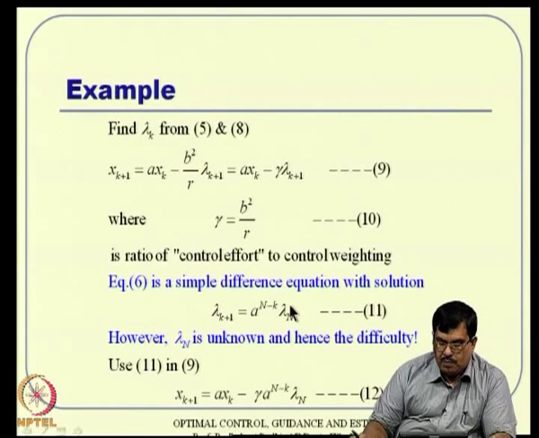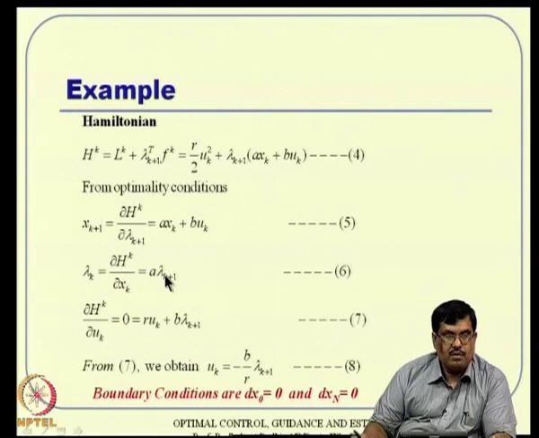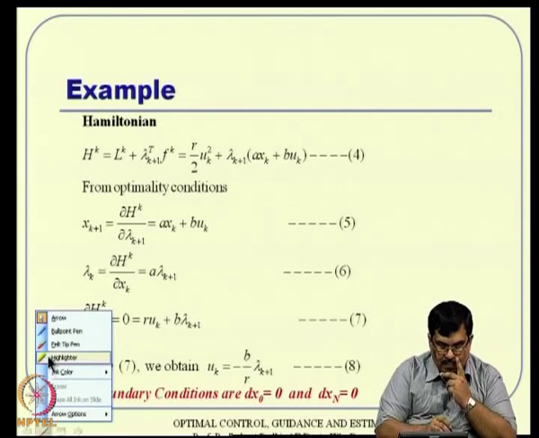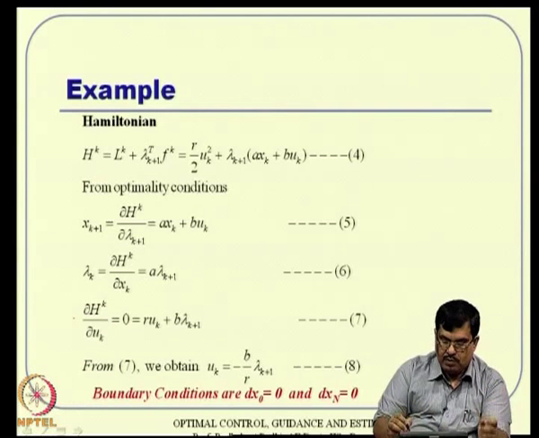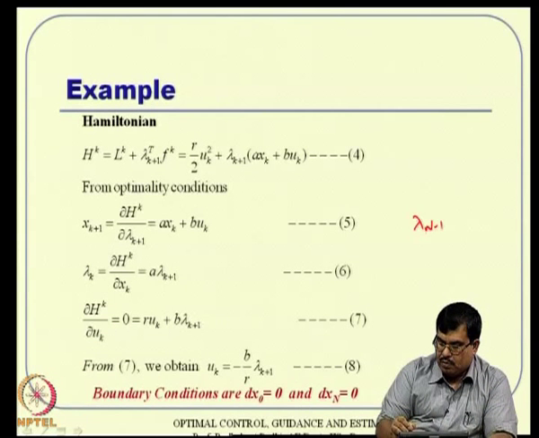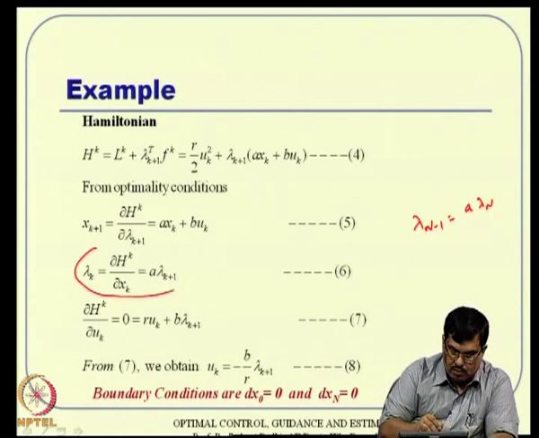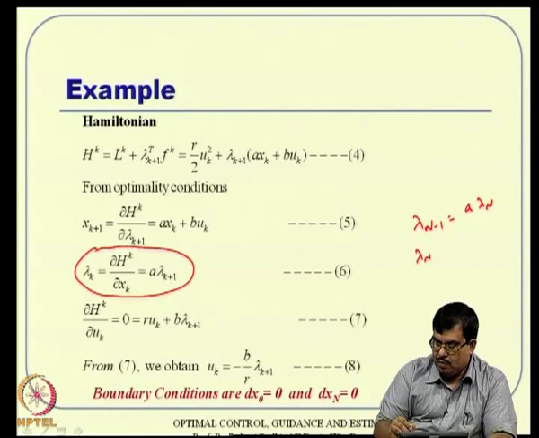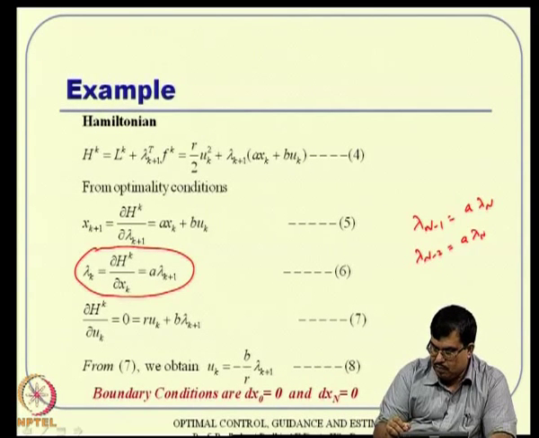In other words, if you know this recursive relationship, you have lambda k given something like this. That means, if I just start from there, lambda n minus 1 is nothing but A times lambda n using this relationship. Similarly, lambda n minus 2 is A times lambda n minus 1, which is A square times lambda n.